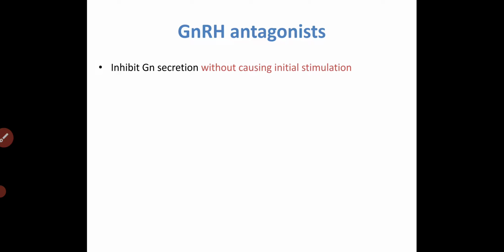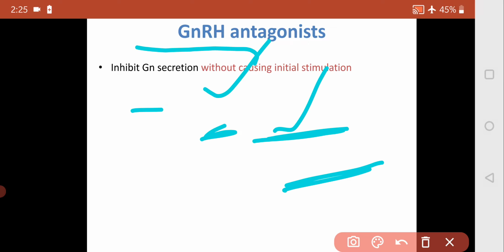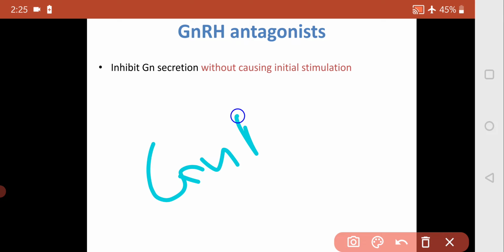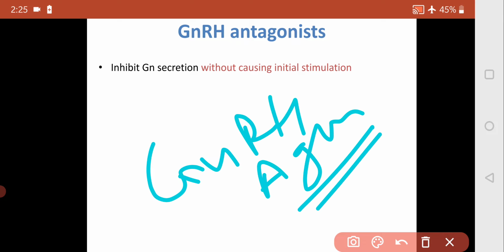Then we have the gonadotropin releasing hormone antagonists. These inhibit gonadotropin secretion without causing initial stimulation. The GnRH agonists are goserelin, nafarelin, buserelin, triptorelin, and leuprolide.